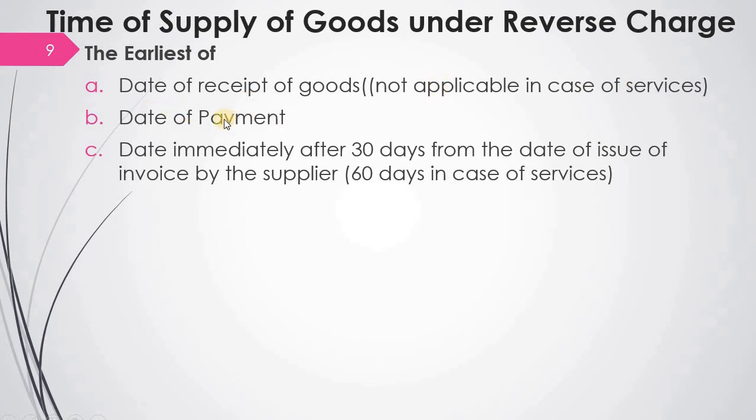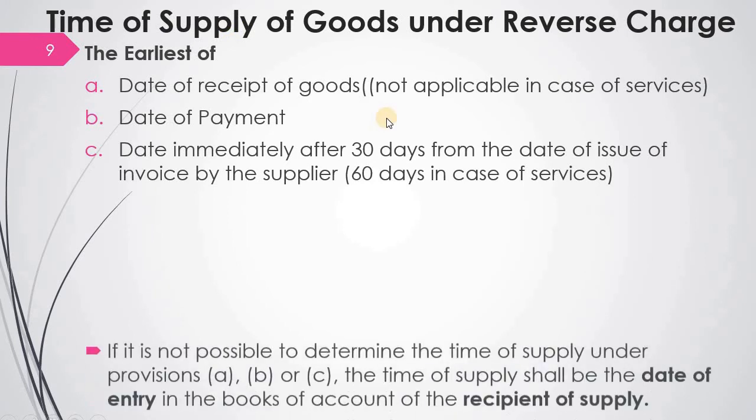Then date of payment. There are 2 dates we have to consider: the date of entering in the books of account, and the date of payment credited to the bank account. 2 dates we have to consider. Then the date immediately after 30 days from the date of issue of invoice by the supplier. Whichever is earlier shall be considered as the time of supply of goods under reverse charge.